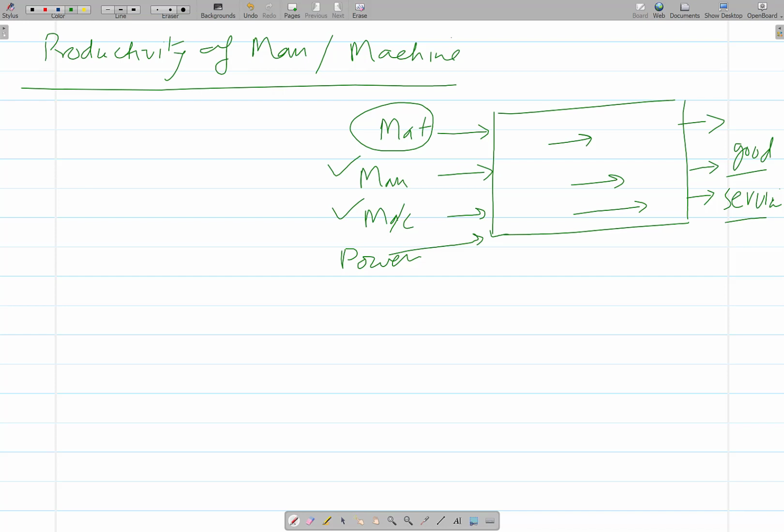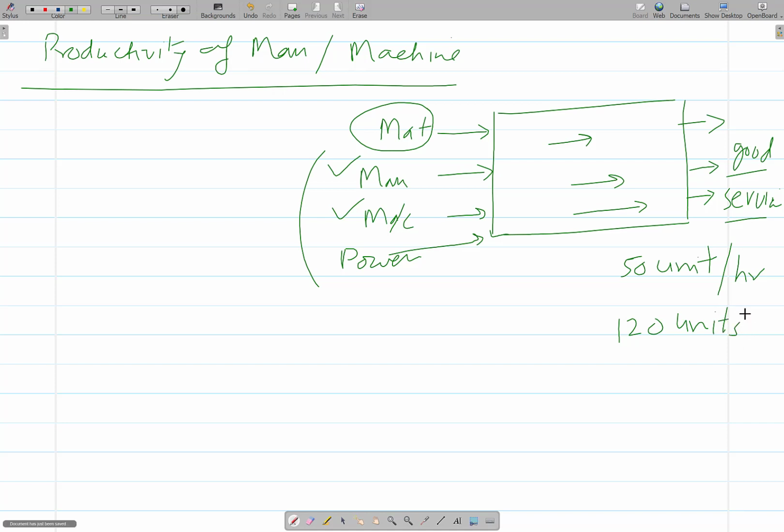But if we see the productivity of man and machine, in every system most of the expenditure is made on having a setup involving the man, machine, power, and each and everything that is needed for producing the goods and services. So in 1 hour we are producing 50 units per hour or 120 units.